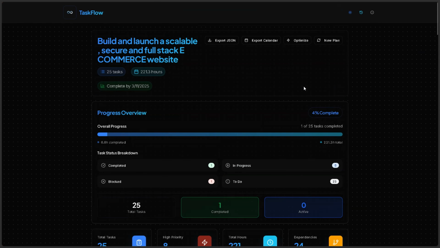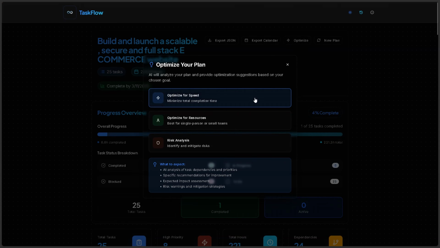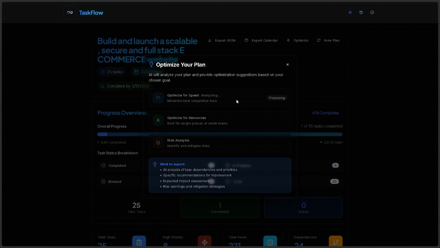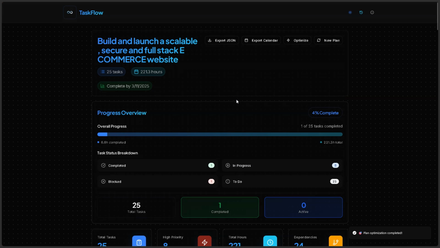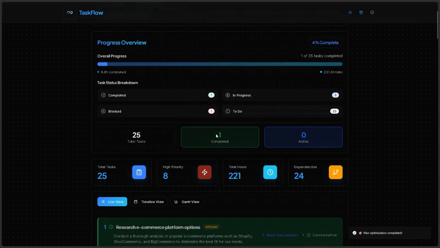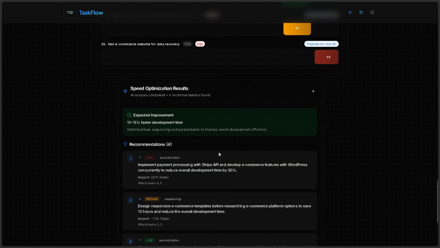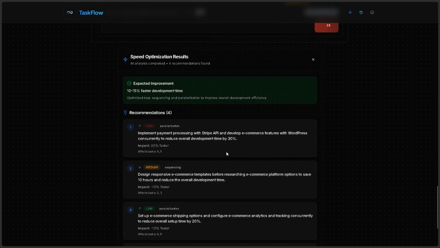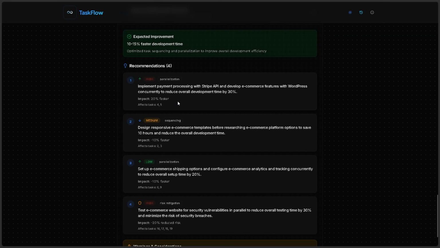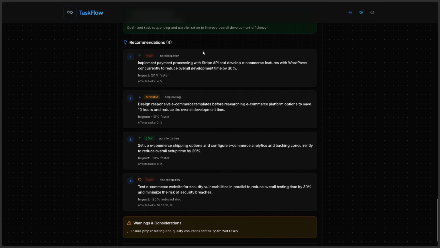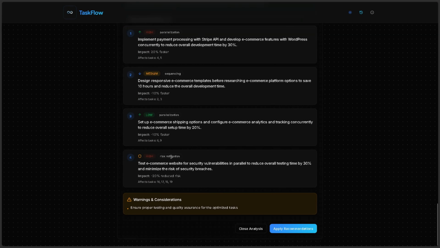Now, we also have options to optimize it for speed, optimize it for resources, and we can run a risk analysis through it. For example, I'll optimize it for speed. Now, once I click, it will process as the initial format. You can see on your screen now, the optimized chart has given us 4 major recommendations, which would give us an expected improvement of 10 to 15% faster development time. And we can integrate these tasks directly, for example, parallelization, sequencing, parallelization, and risk mitigation. Now we can just apply this recommendation or close the analysis.